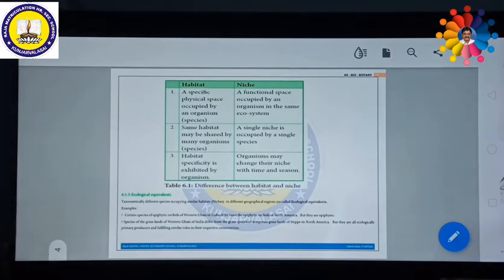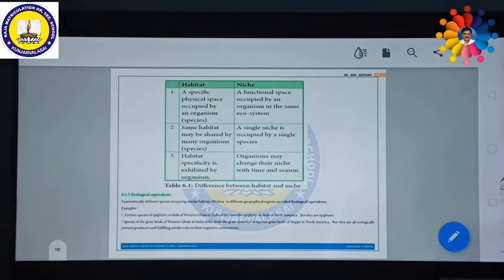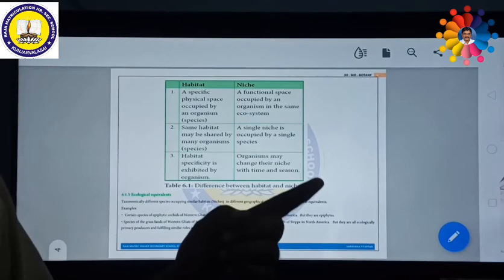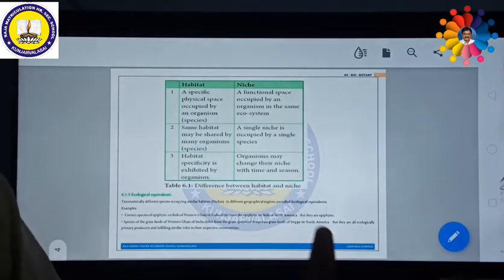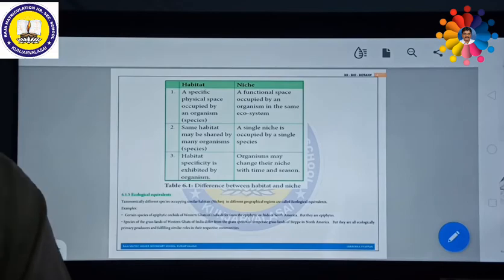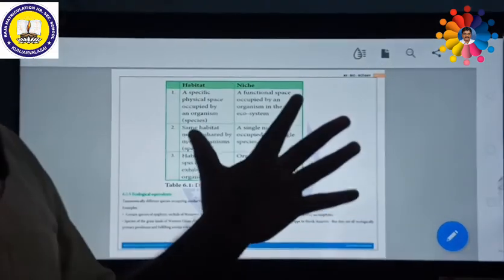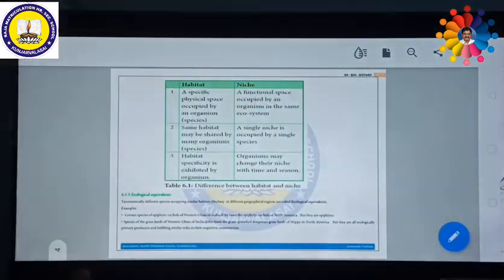So a habitat can be shared not only by a single species but also by many organisms. For example, the same place might be occupied by cows, buffaloes, sheep, goats, various plants, including human beings. That means many species can occupy a particular place. But as far as niche is concerned, a single niche is occupied by a single species alone.